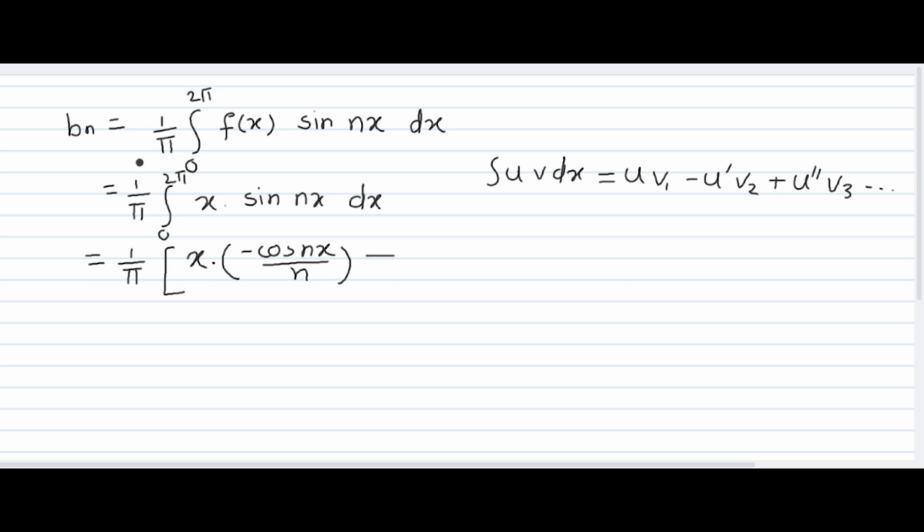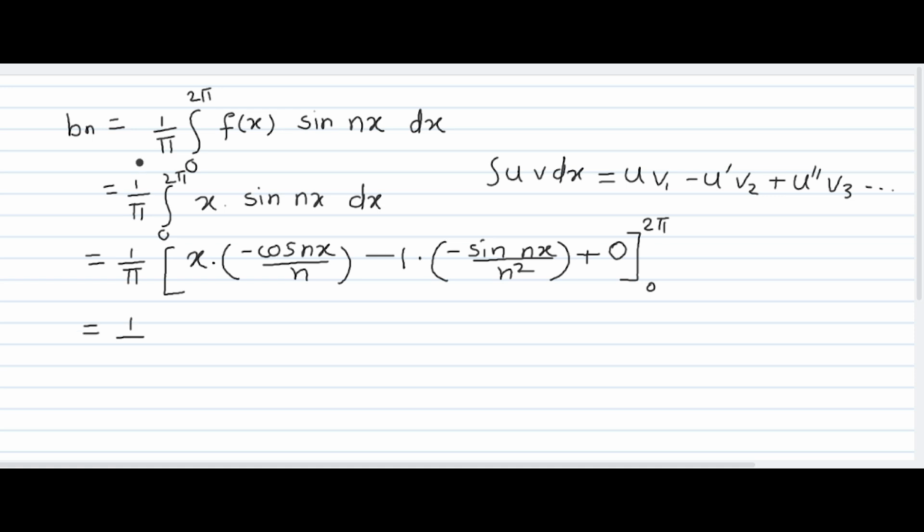Minus derivative of first term. So derivative of x is 1. Integration of the second term, so integration of this bracket. What is the integration of minus cos? Integration of minus cos is minus sine nx upon n square. And then we will get 0 because derivative of 1 will be 0. So that's it. And of course, don't forget to put the limit.